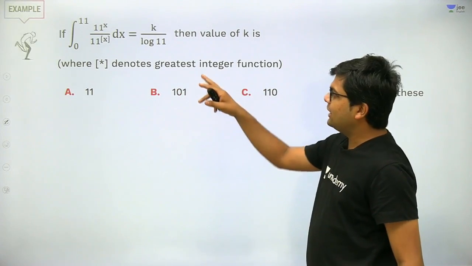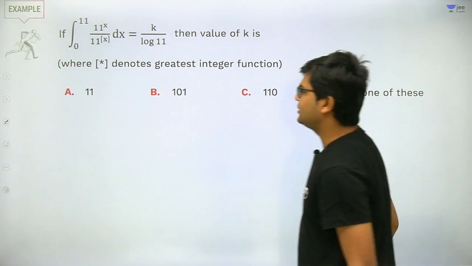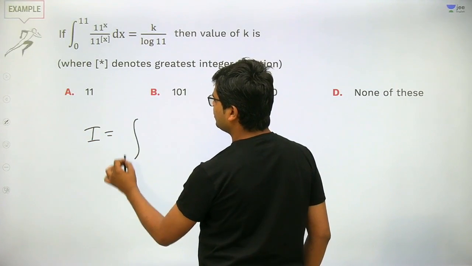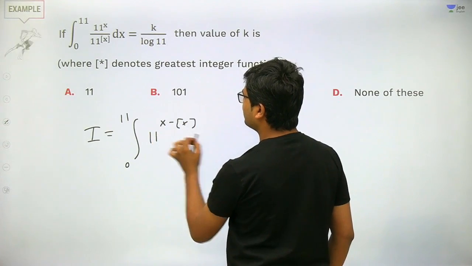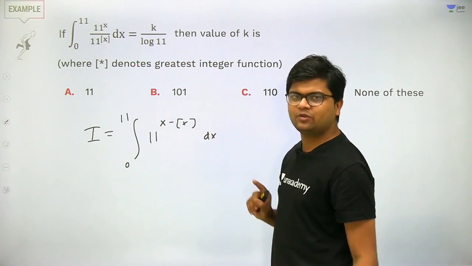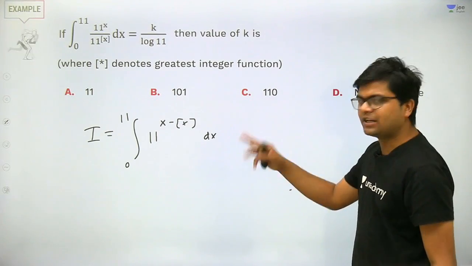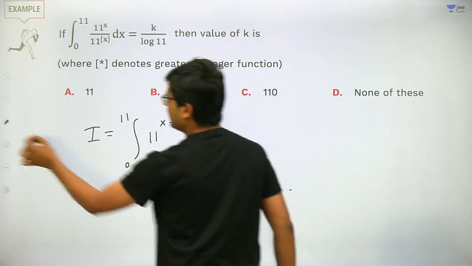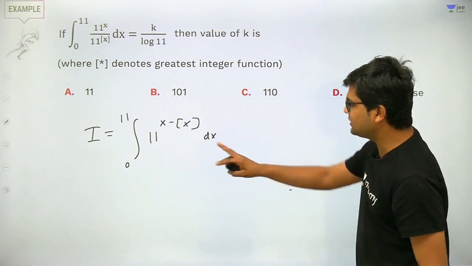The integral from 0 to 11 of 11 to the power x divided by 11 to the power greatest integer x. We need to solve this integral. So I just rewrite it as I equal to the integral from 0 to 11 of 11 raised to the power x minus box of x dx, because it is in division, so it can be written as x minus box of x. Now this x minus box of x can be written as the fractional part of x. Got my point?